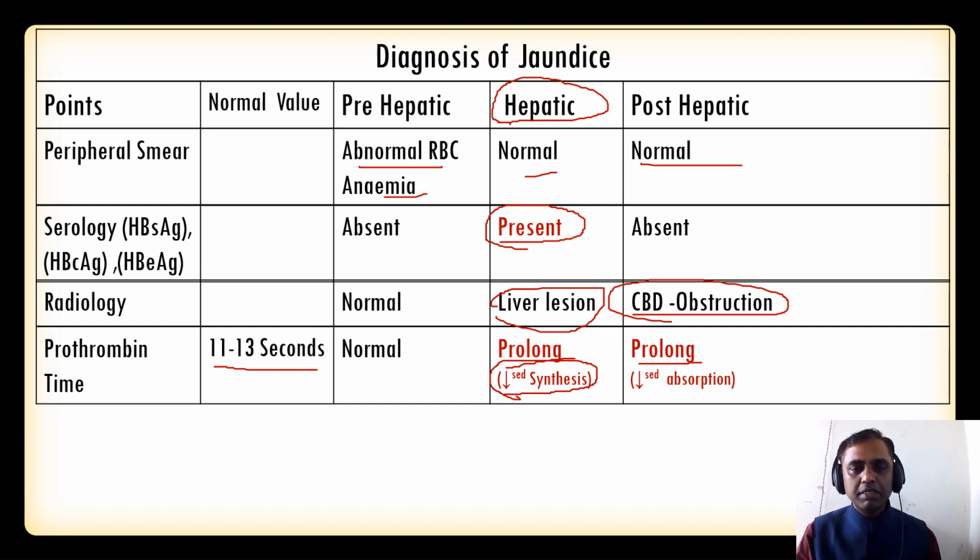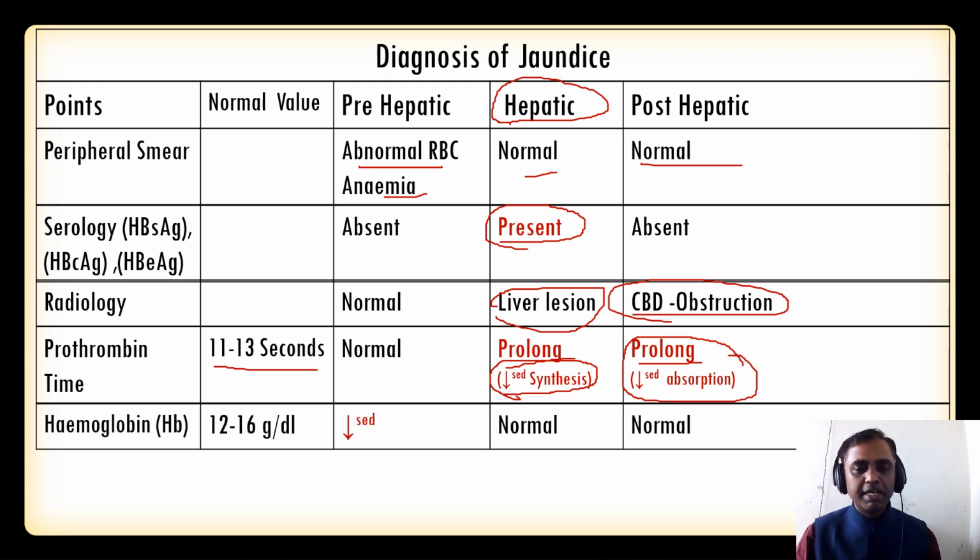And here in post-hepatic, the prothrombin time is prolonged. The simple reason is decreased absorption of the clotting factor. That is a simple reason. So here very easy to remember. And the next one, the last one, is hemoglobin. So you can see, as we know, hemoglobin in the pre-hepatic is decreased, that is anemia, and it is normal in case of hepatocellular jaundice and post-hepatic jaundice.